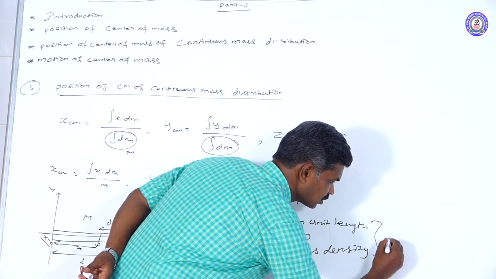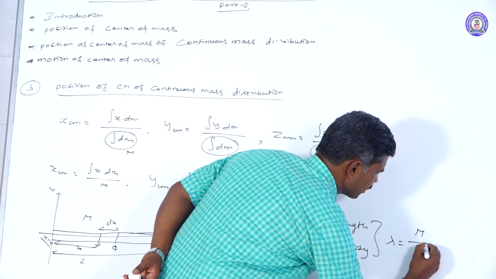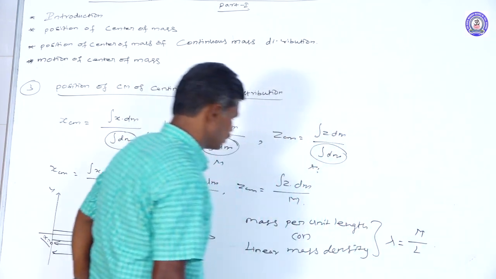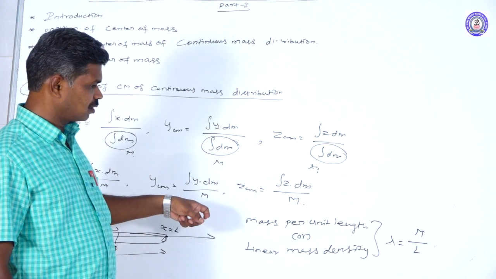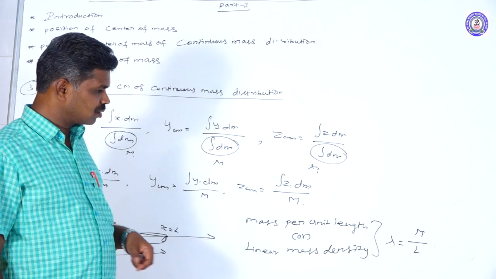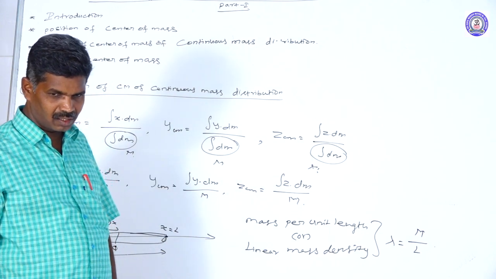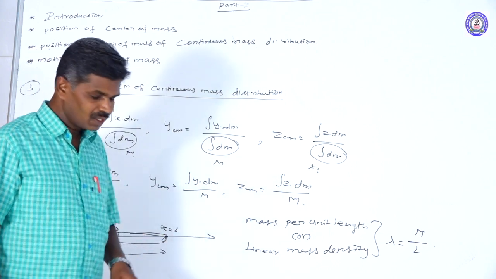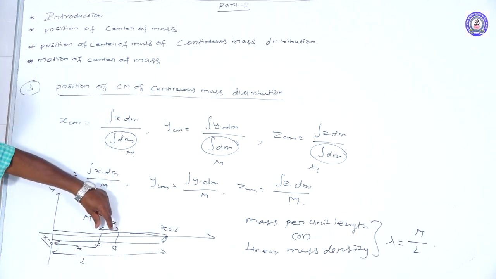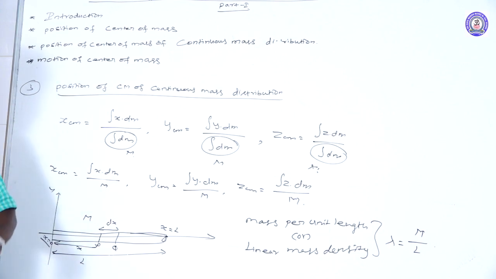That can be taken as lambda. Lambda is equal to M by L. Based on this, we will find the mass of this part. The mass of this part can be considered as dm.